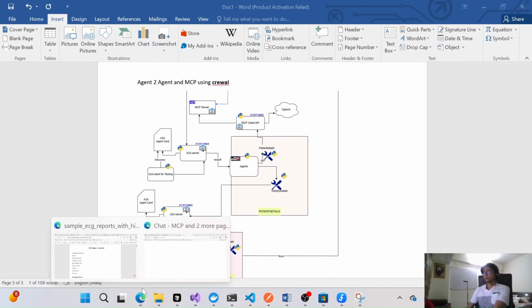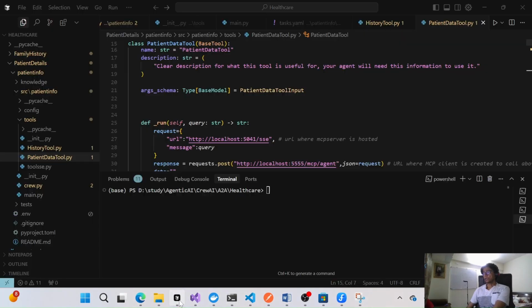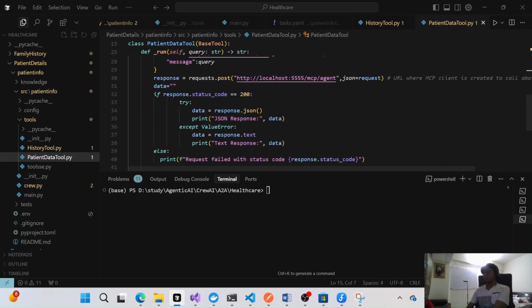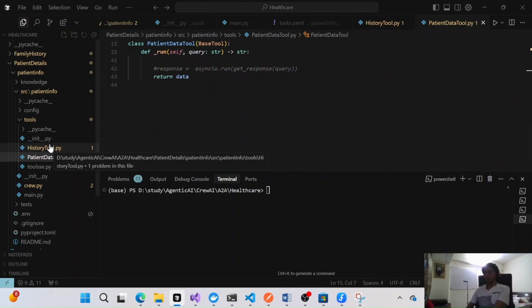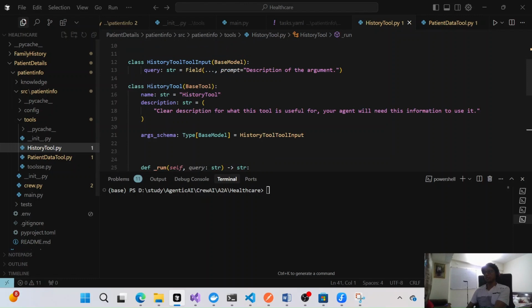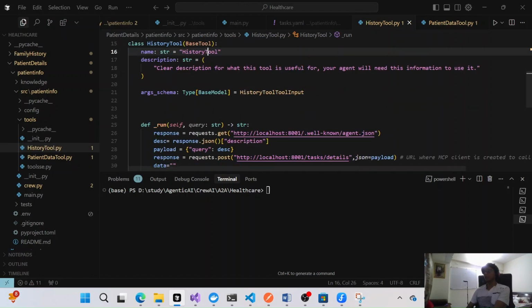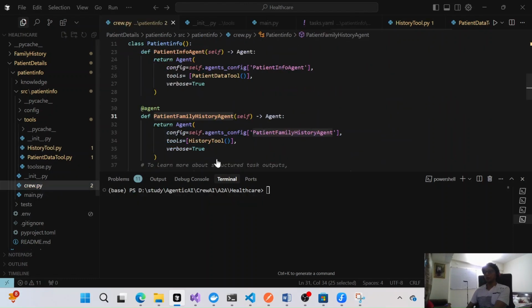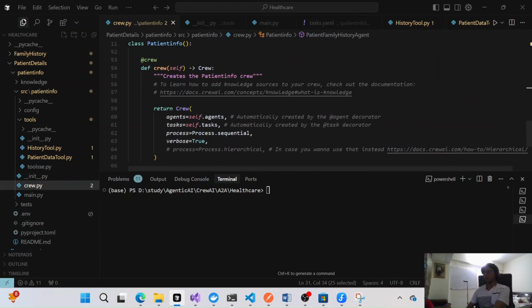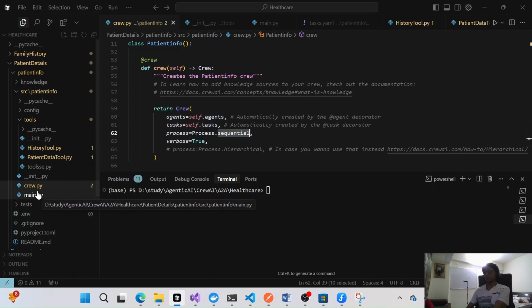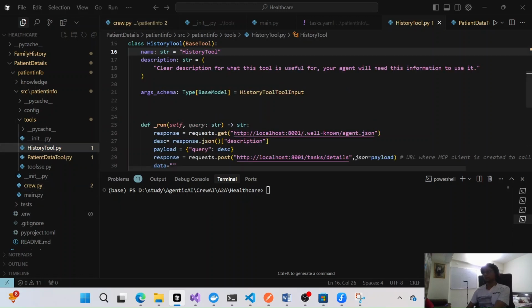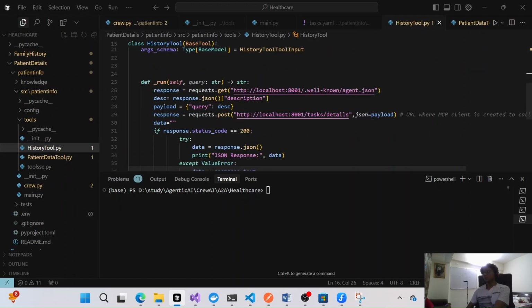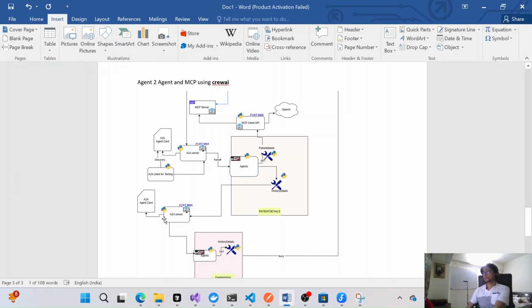So we are getting all these details from the database. Once we get all these details, then it will call this history tool, because we are going in a sequential fashion. You can see the process is actually executing in a sequential fashion in CrewAI. Then we are calling the history. What exactly are we doing? Again we are calling this agent.